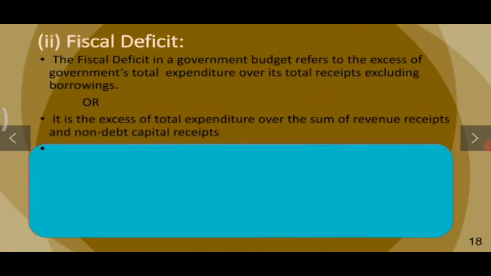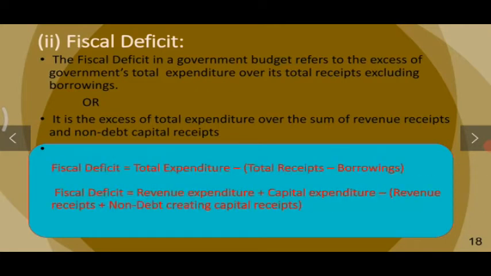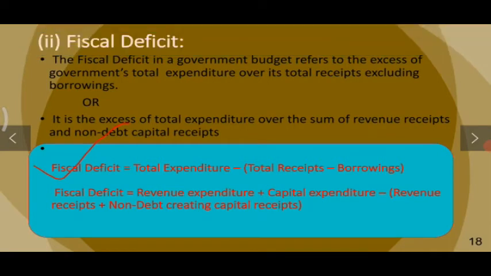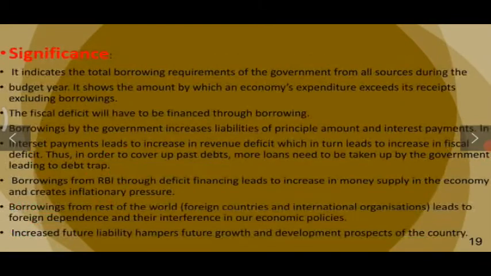Now let us understand fiscal deficit. The fiscal deficit in a government budget refers to the excess of government's total expenditure over its total receipts excluding borrowing, or we can understand it as the excess of total expenditure over the sum of revenue receipts and non-debt capital receipts. So here is the equation: fiscal deficit is equal to total expenditure minus total receipts minus borrowing. Now let us understand the significances of